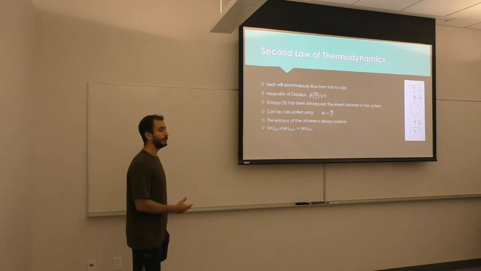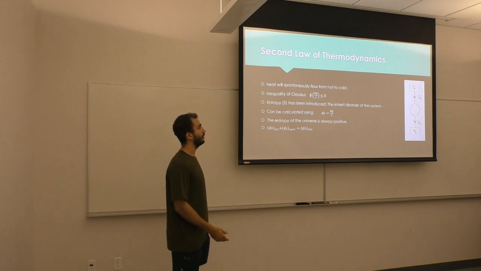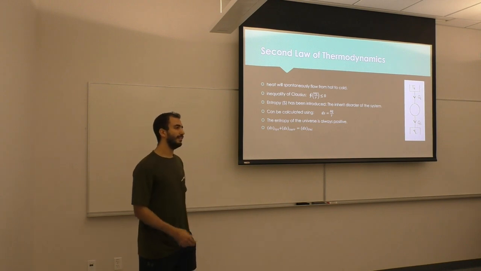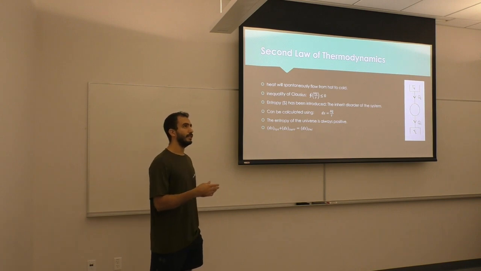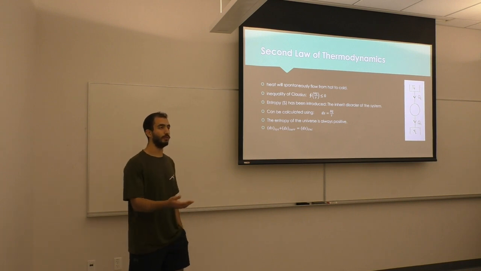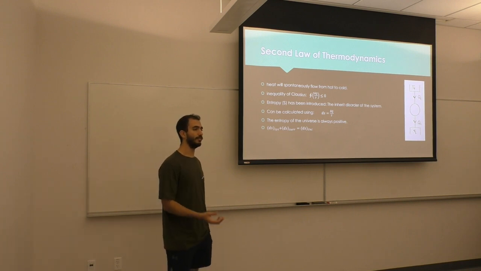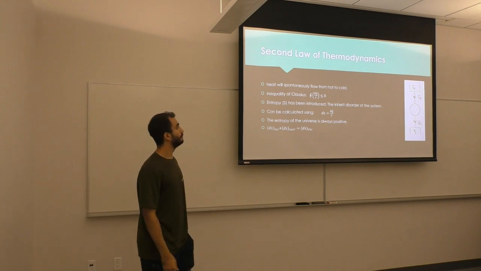The second law of thermodynamics is known as well as the entropy law, and entropy is the inherent disorder of the system. That means the universe usually has a tendency to go to disorder rather than order. If you break a glass of water, that's more likely than the shattered glass going back to its original form. That's what it means to have disorder.